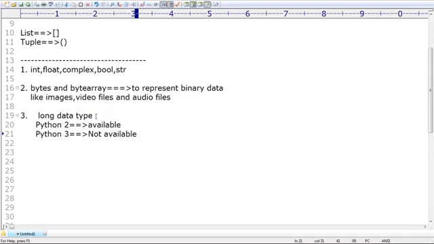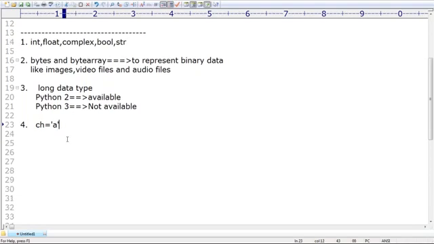There is no long data type in Python 3. Remember that. Next, in most of the other languages, I'm taking ch is equal to 'a'. Have you observed? A single character within single quote. Single character within single quote.